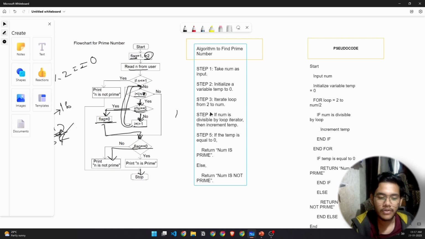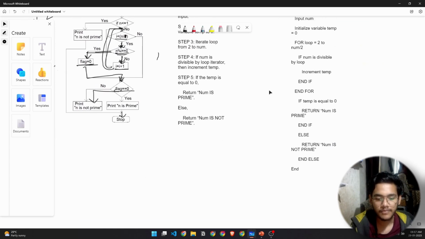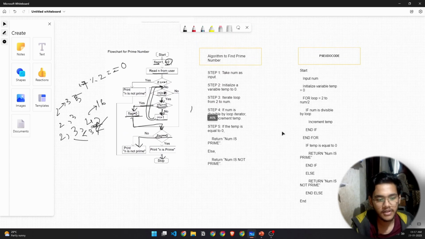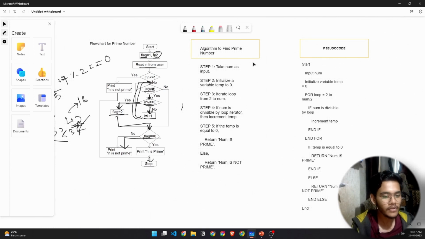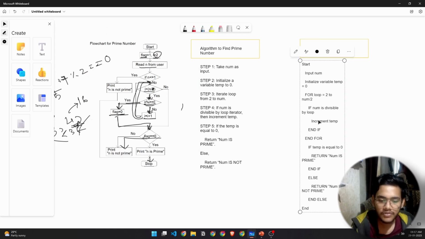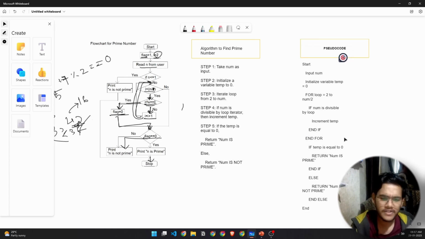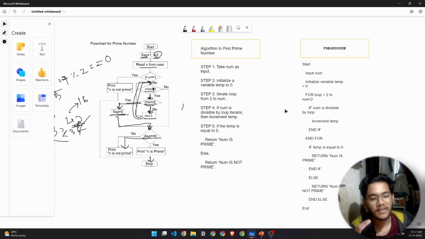Now I also have given the algorithm and pseudocode for this, okay? You can take a screenshot like here and try to read it and understand it. I don't think you'll have a problem understanding the algorithm if you understood the flowchart. You might have some problems in the pseudocode because it's using for loop, if condition, end if, end for, but it's fine. Since we haven't started coding yet, I haven't introduced you to the syntax, so that's fine if you don't understand the pseudocode, but try to read the algorithm, okay?